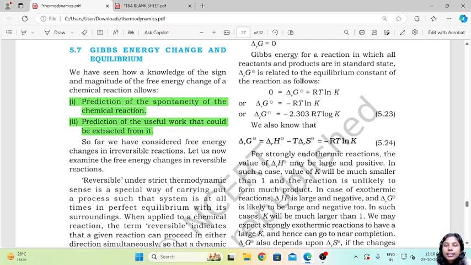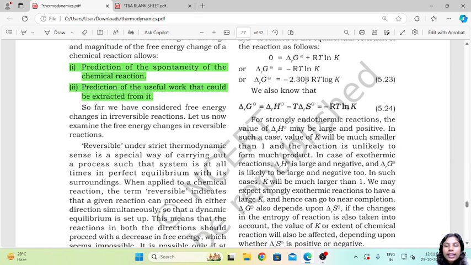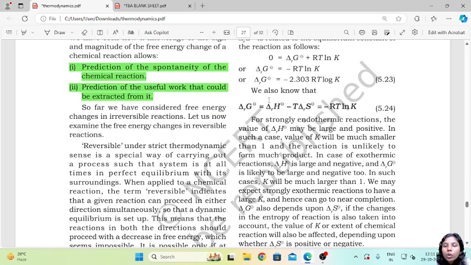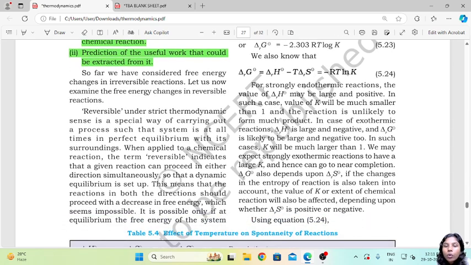We equate this whole equation to 0. In that case, we shift this and we get minus RT ln K. We convert ln to log and get minus 2.303 RT log K. We also know that delta G naught is equal to delta H naught minus T delta S naught. Overall, it equals minus RT ln K.